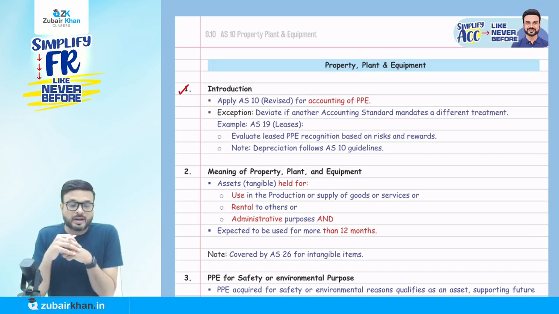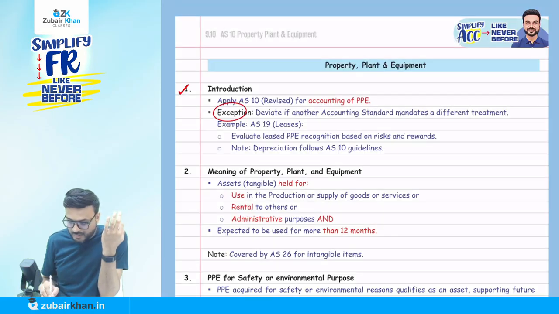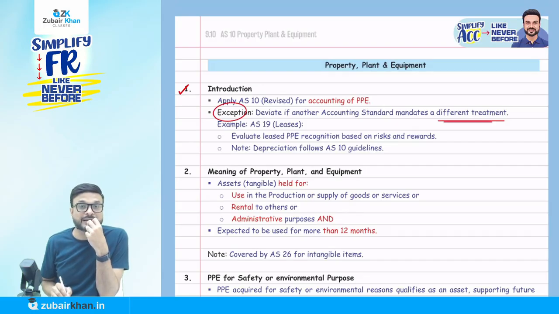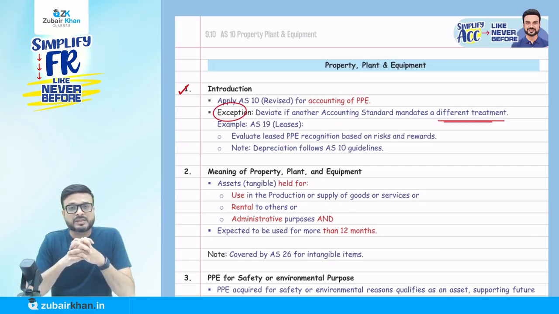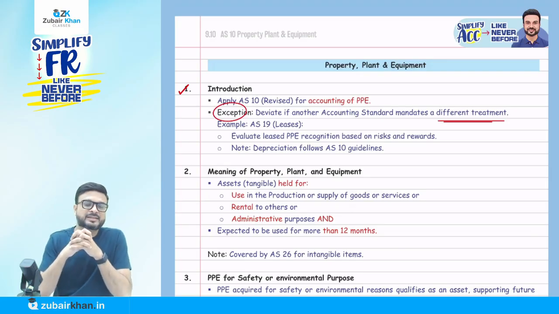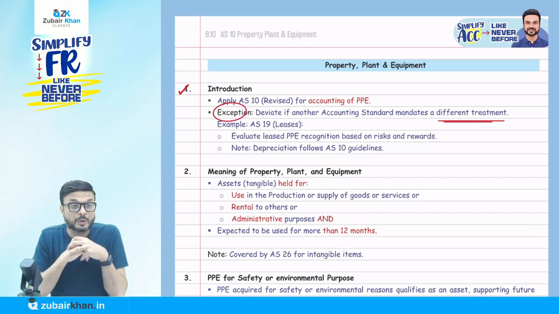Accounting standard 10 covers PPE, but there is one exception. If another accounting standard mandates a different treatment, for example AS19 lease, evaluate lease PPE recognition based on risk and reward, no depreciation, follow AS10 practice. What does it mean? Accounting standard 10 talks about the accounting treatment of property, plant and equipment. But if there is some accounting standard that talks about a specific treatment, for example, if you have taken some machinery on lease, that is also PPE.